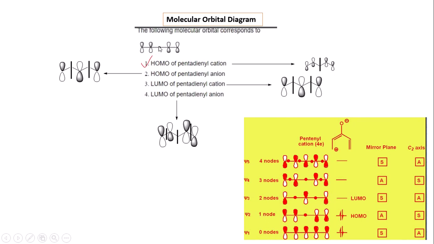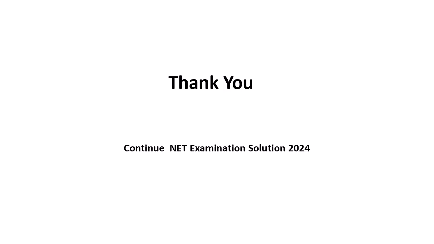The given molecule has only 1 node, and the pentadienyl cation has 4 electrons. So this is the highest occupied molecular orbital, and option 1 is the correct option. Thank you for watching this video.